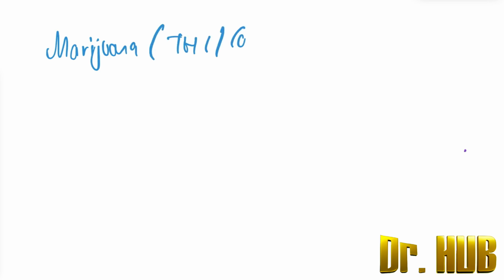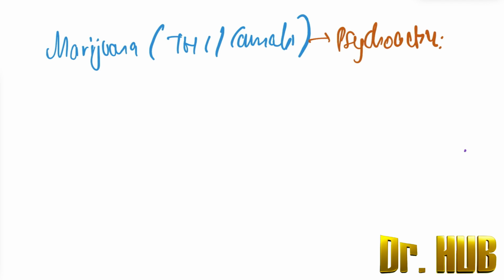Now we look at marijuana. In terms of marijuana, we look at THC as well as cannabis. This comes under the class of the psychoactives. What will be the clinical features here?